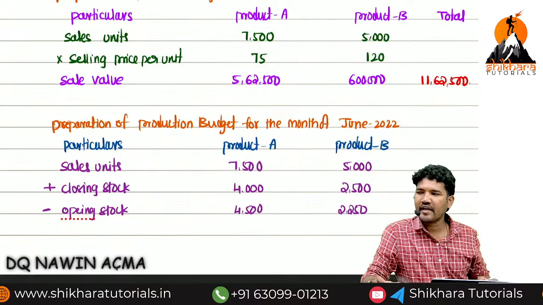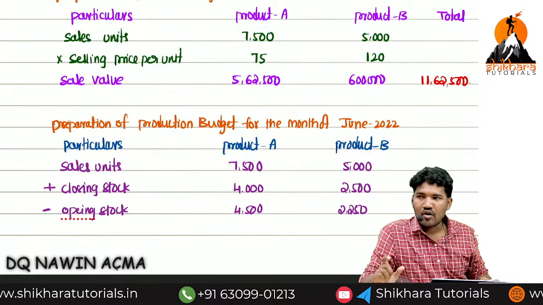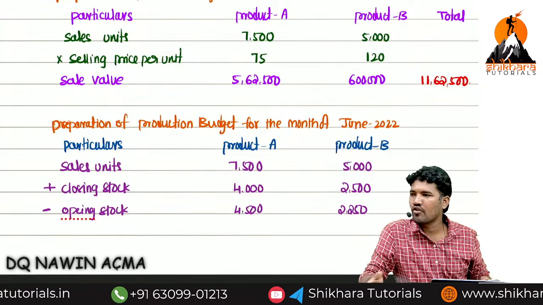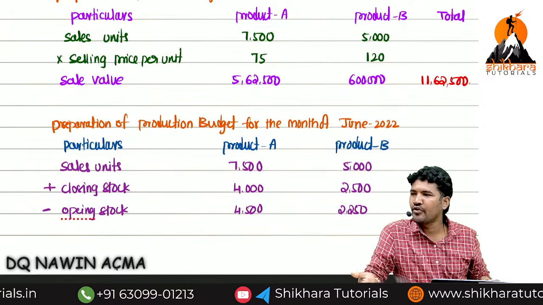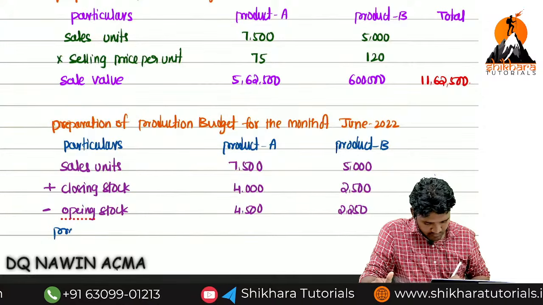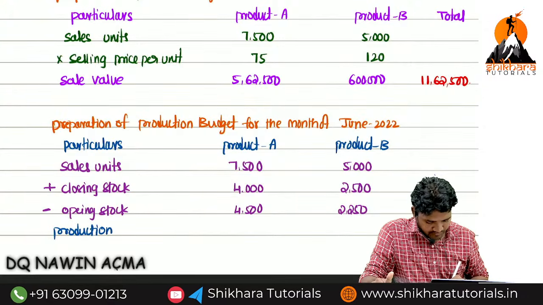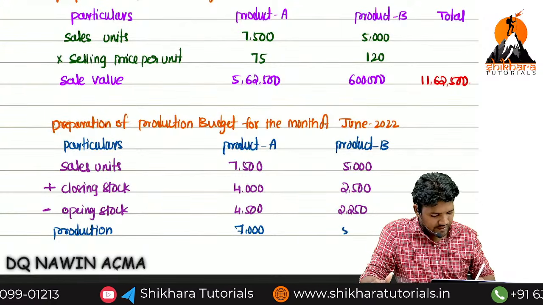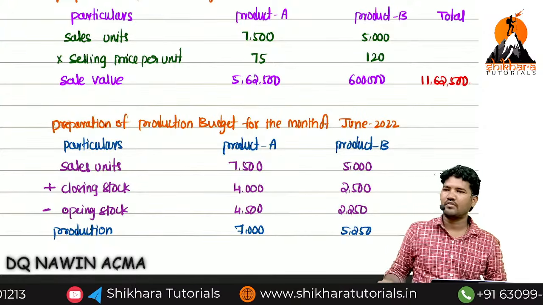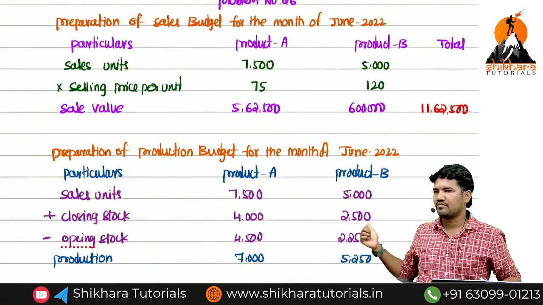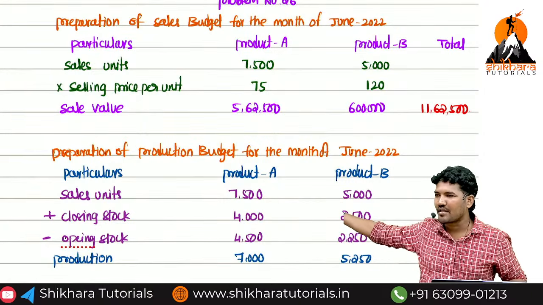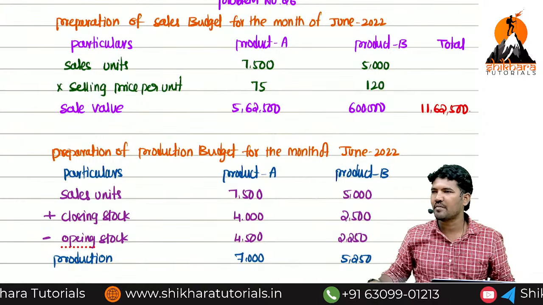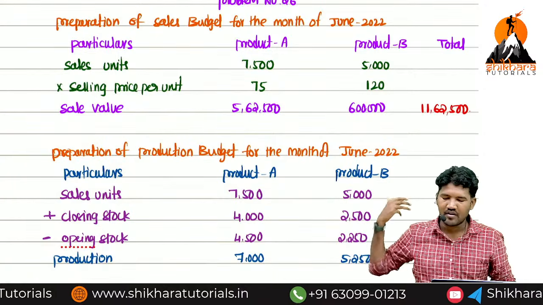Now what is the outcome you will get? Amount value is different, outcome is different. Outcome means name. What is the outcome you will get? Production, produced units, production. 7,000, 5,250. So this is the exam presentation. In one of the attempts, they asked this kind of question for 7 marks. In this kind of question, prepare a production budget. They provided sales units. They have given opening stocks and closing stocks.